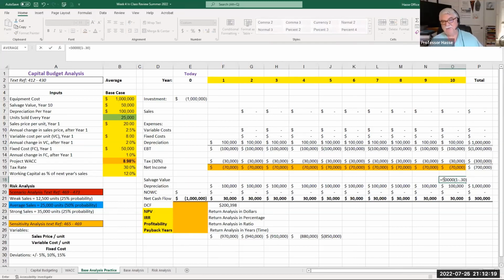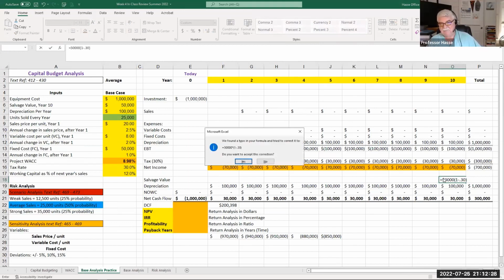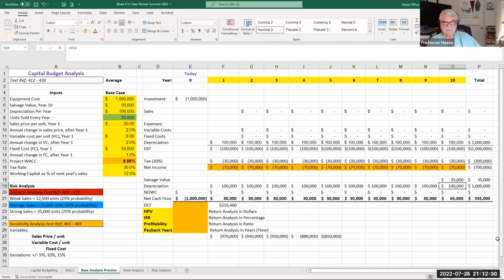In other words, we have to pay 30% tax on that $50,000. We get to keep the rest, 70% of $50,000. That's $35,000. So that's additional cash flow coming into this investment with the disposal of the asset at the end of its depreciable life.